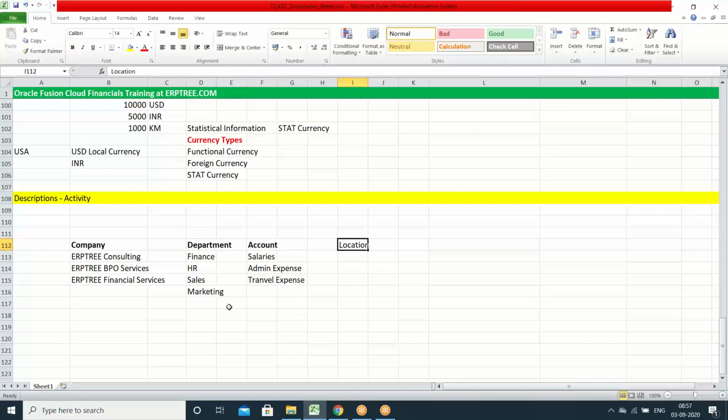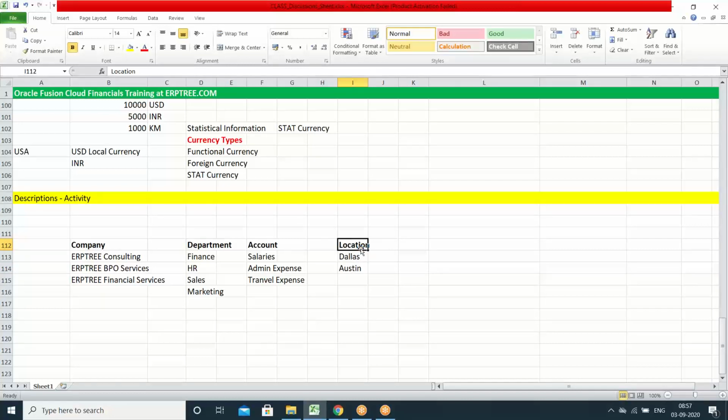And locations: in which locations they are operating this consulting business, they can have that, or else location-wise itself they can have companies. Say they have this ERP consulting in two locations. As a company they can create ERP consulting at so-and-so location. That's how they can create. In that case, this location is not required. Say they are operating this business in different locations, say Dallas, say Austin. That's how they can list out all the locations.